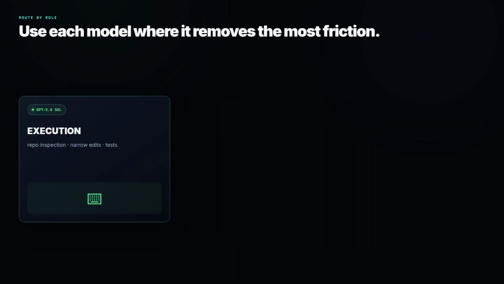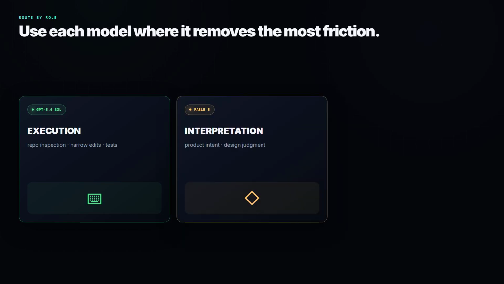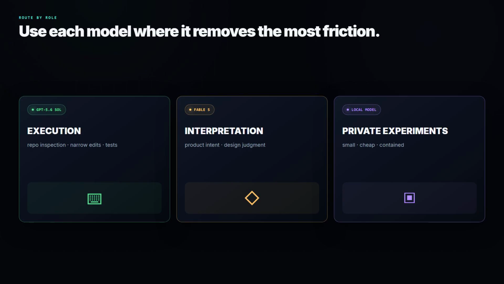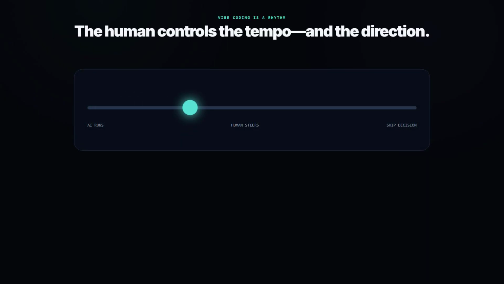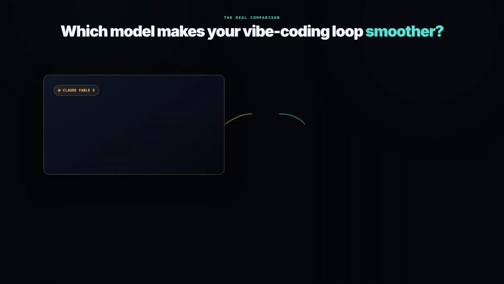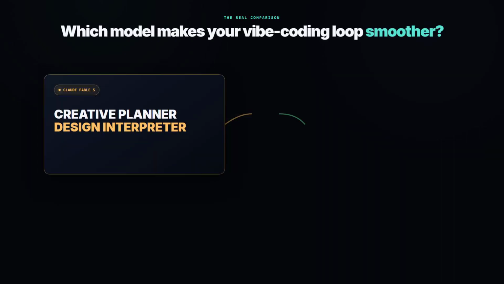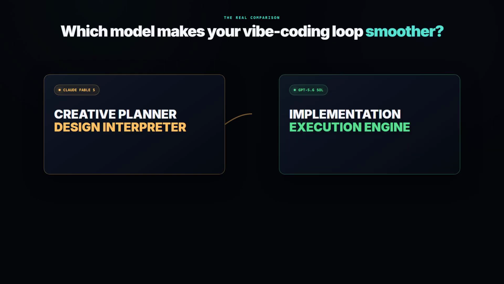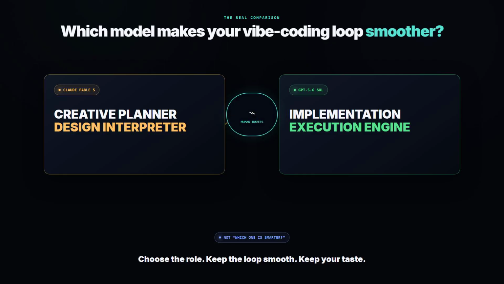If GPT 5.6 gives you better execution, use it there. If Fable 5 gives you better product interpretation, use it there. If a local model is enough for small private experiments, use it there. Vibe coding is not one model, it is a rhythm, and the best rhythm is the one where the human still feels in control. So the real comparison is, Fable 5 may be the better creative planner and design interpreter, while GPT 5.6 Sol may be the better execution engine. That is the video angle. Not which one is smarter, but which one makes the vibe coding loop smoother.